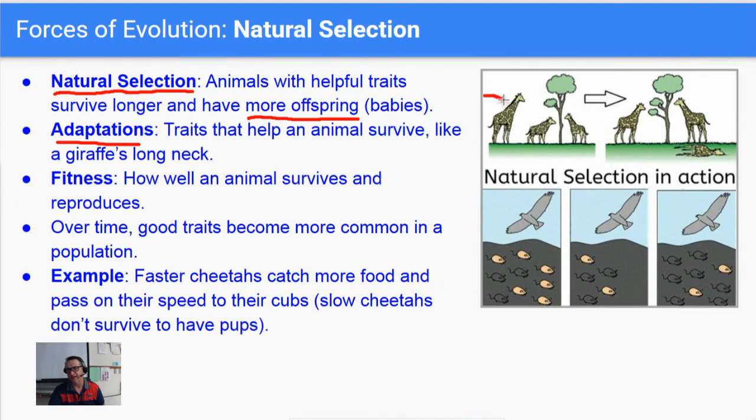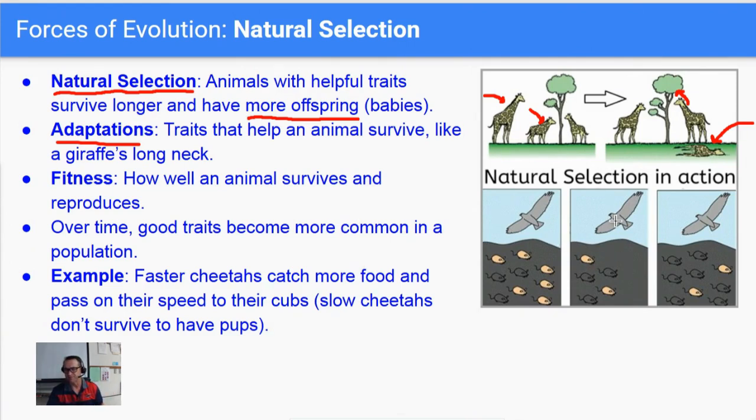So this guy's got a long neck. This guy's got a short neck. So this guy is able to reach up way into the tree and eat leaves, so he gets plenty of food. So he lives and has baby giraffes and passes on that long neck trait to his babies. The short neck guy ends up like this. He ends up not getting enough food. He dies of starvation. He does not have babies, so that allele or that trait of having a short neck gets lost because it doesn't get passed on because the giraffe dies.